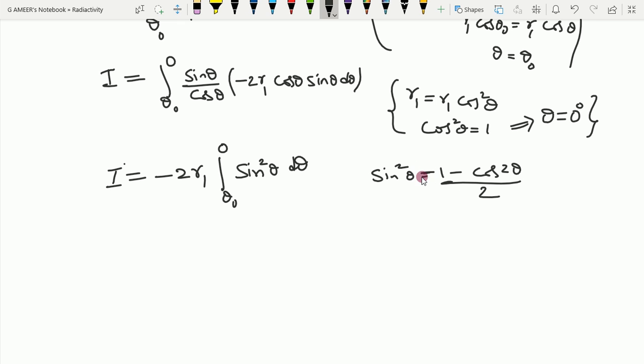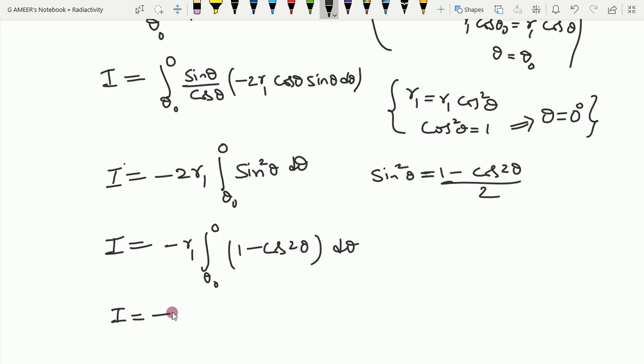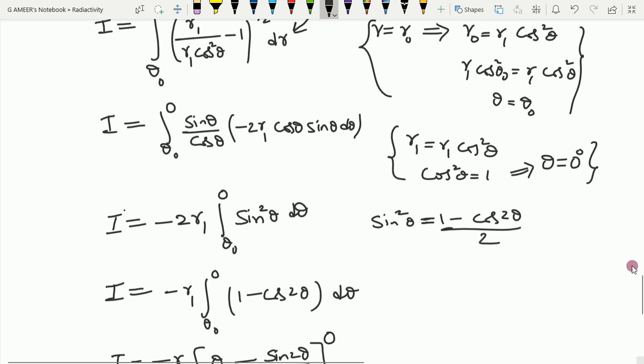That's right, now we know the integration, and I substitute that 2 here. So then I have minus r1, upper limit and lower limit, integral of 1 minus cos 2 theta d theta. Integrating 1 gives theta, and integrating cos 2 theta gives sin 2 theta by 2. So I is equal to minus r1 of theta minus sin 2 theta divided by 2, lower limit theta naught and upper limit 0. Okay, now we can simplify even further.